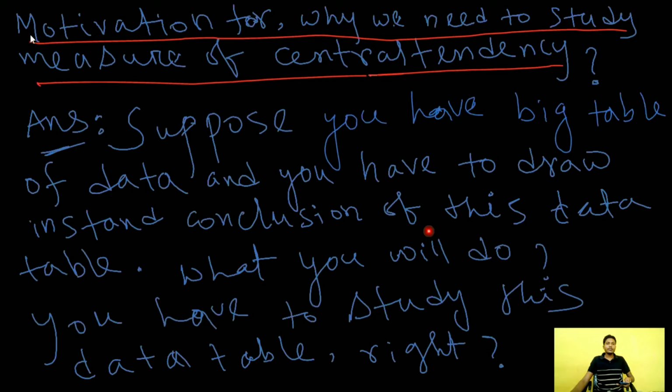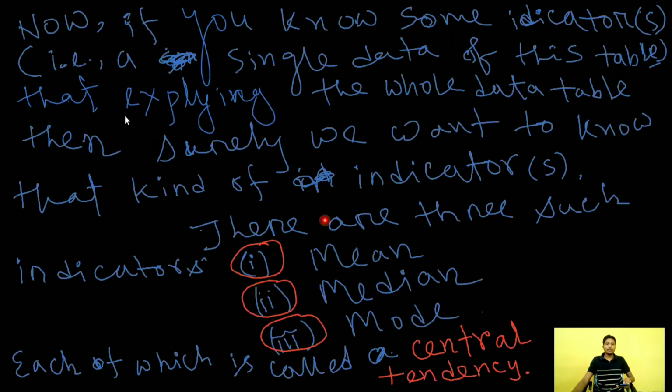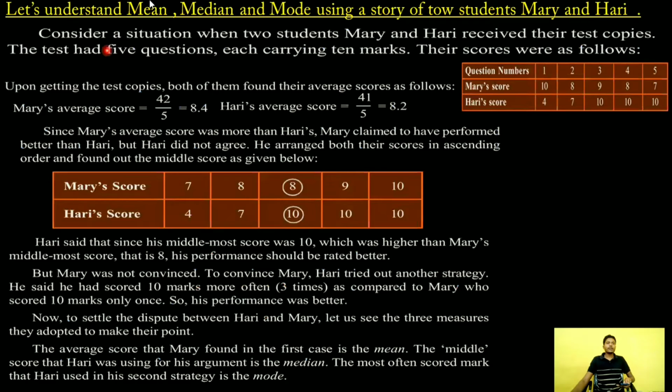Actually, why we want to learn central tendency is written here, and this is our mean. Suppose this is an example. Consider a situation when two students named Mary and Harry received their test copy. The test had 5 questions, and each question carried 10 marks.